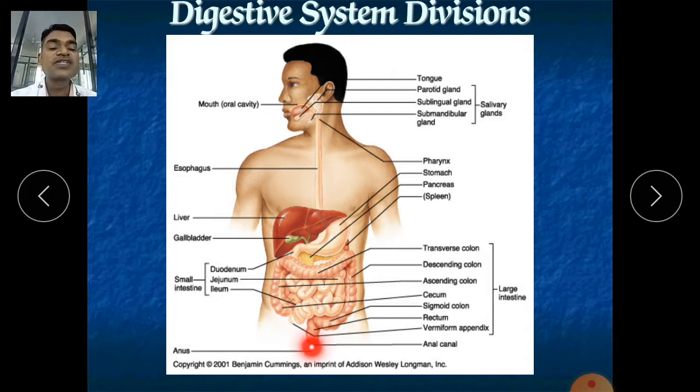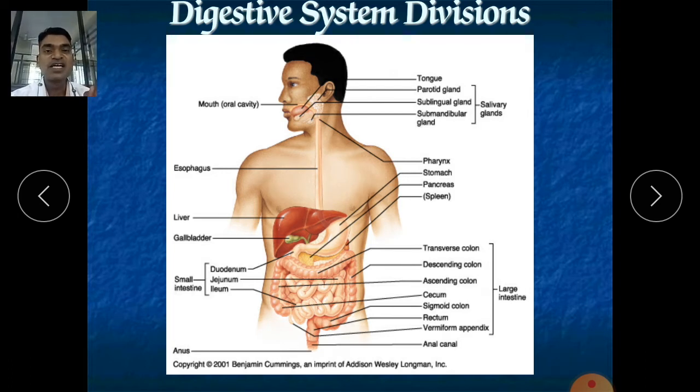And the external part which deals with the excretion of feces has the anal sphincter, so it is called the anus. The anus is the last part of our GIT, gastrointestinal tract or alimentary canal. Now these are the main organs. Now we will discuss the accessory organs, which are the supportive organs that help in digestion.